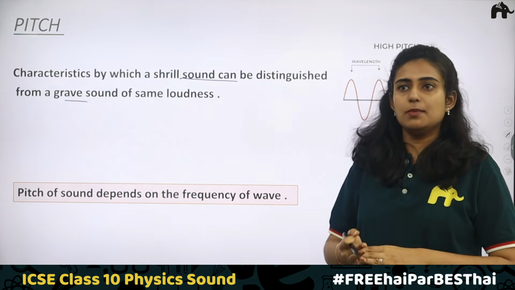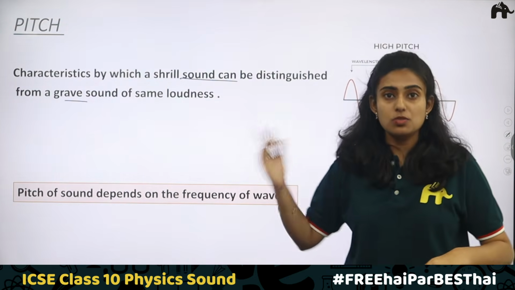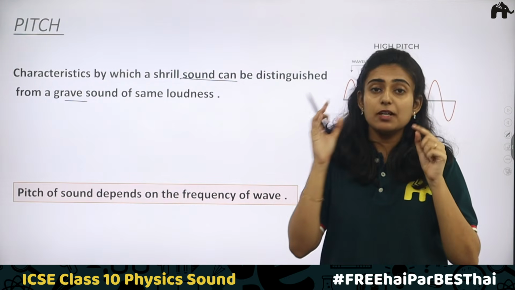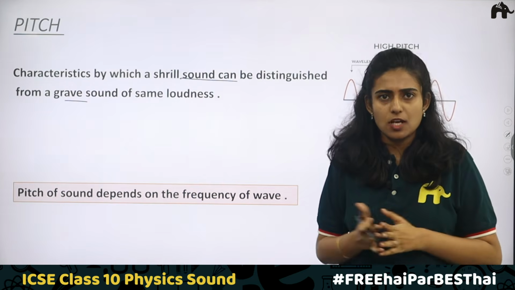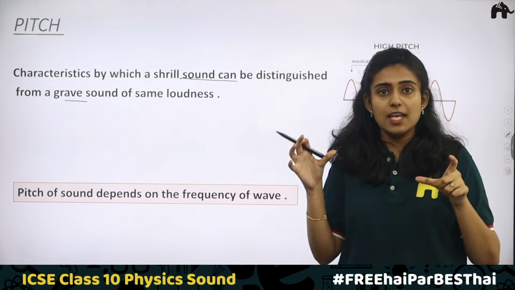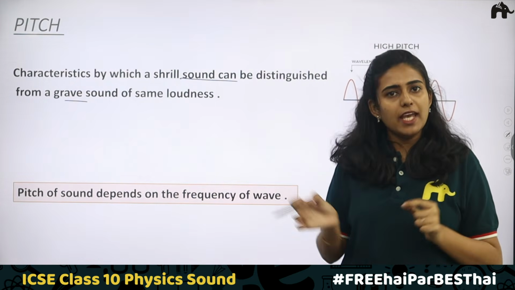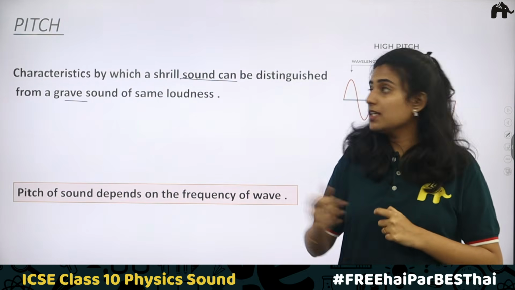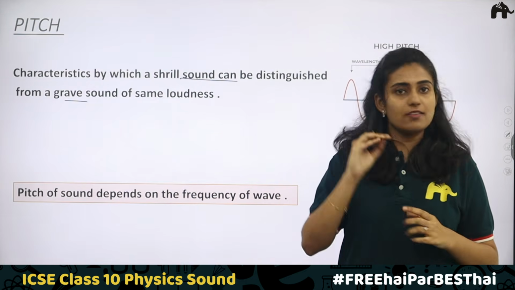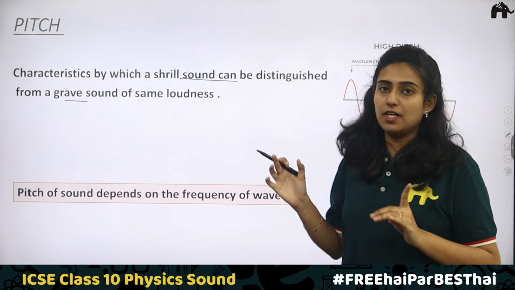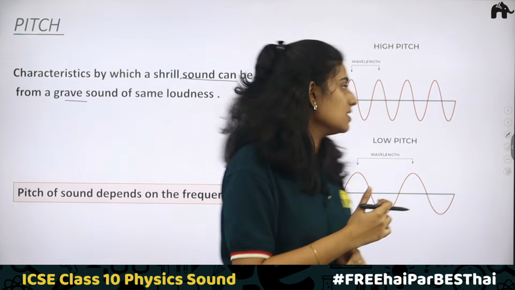Loudness and quality are the same, but you can distinguish between the two sounds, because even if a boy and a girl make sounds of the same volume, they have different pitch. The girl's sound has a higher pitch and the boy's sound has a lower pitch. Understood? So this characteristic is called the pitch.